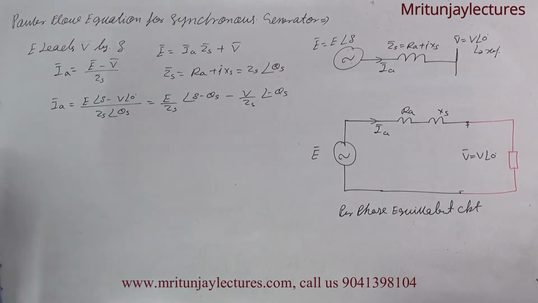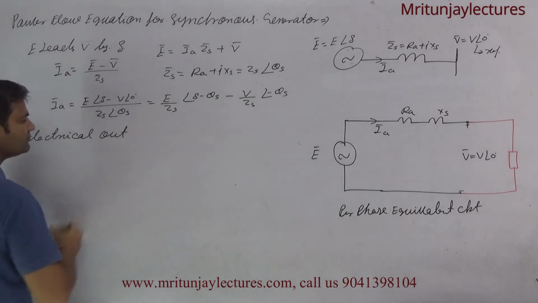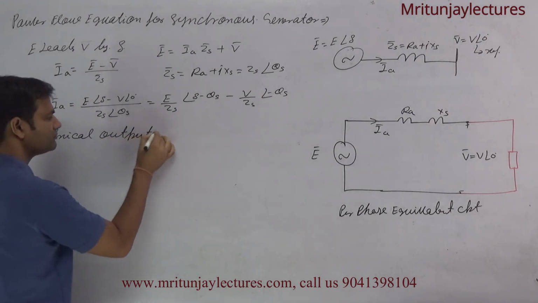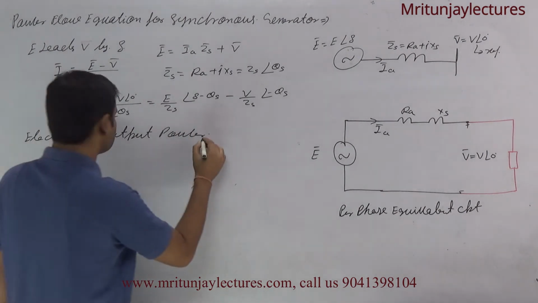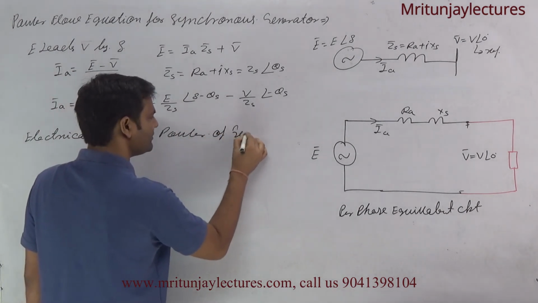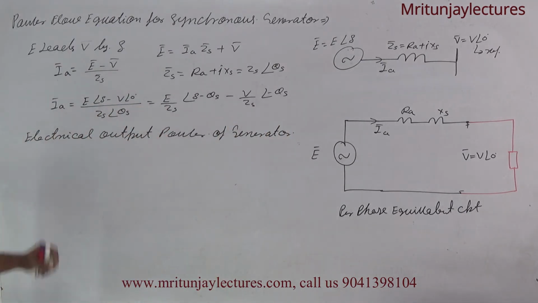Output electrical power per phase of generator. Of course this one is generator, that's why we write it as electrical output power.